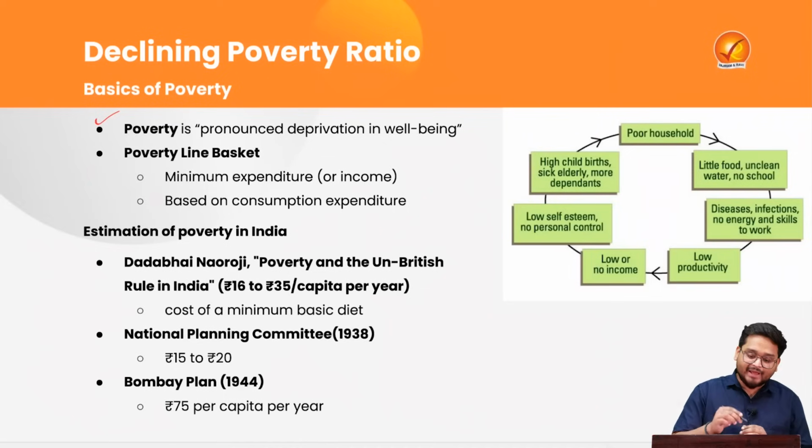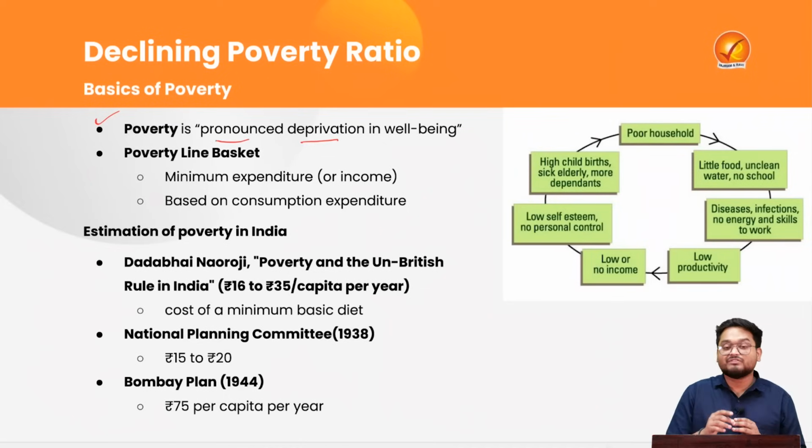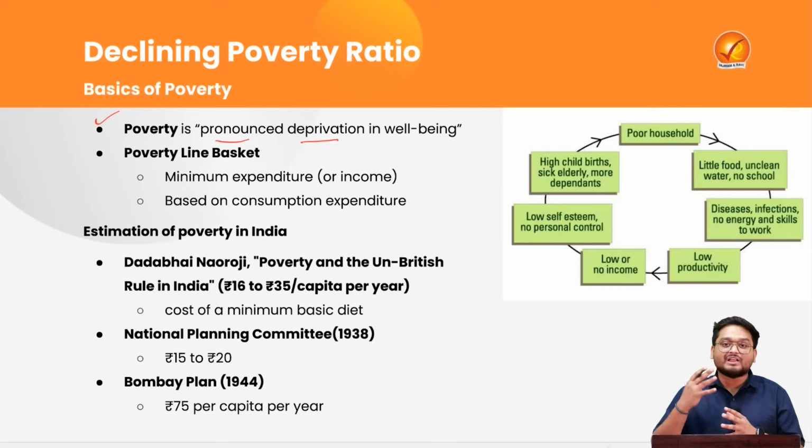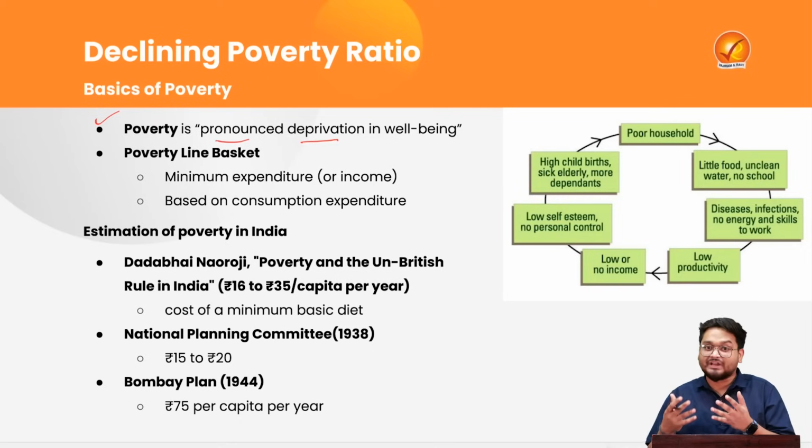See, according to World Bank, poverty is pronounced deprivation in well-being of individuals. That means every individual in the country and also over the world, they need to have some decent aspect of living. They need to have some working conditions, they have to have some family conditions, they have to have some personal conditions. And in that personal condition of various individuals, they need to have good amount of nutrition, they need to have good amount of education, they need to have good amount of income, be it monthly income, be it annual income. So with these resources, they can transform themselves into become some better individual of their own.